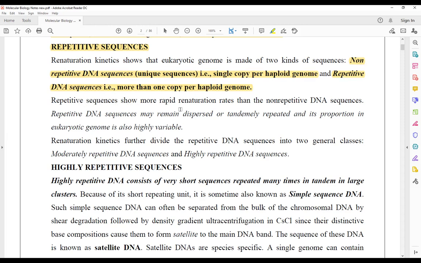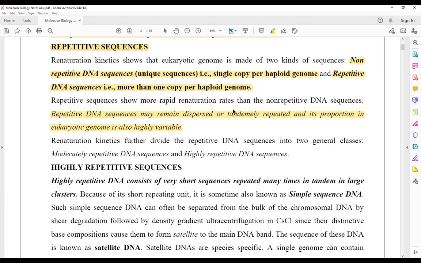Repetitive sequences show a more rapid rate of renaturation than the non-repetitive DNA sequences. Repetitive DNA sequences may remain dispersed or randomly repeated, and their proportion in the eukaryotic genome is also highly variable. Our eukaryotic genome is made up of more than 70% repetitive DNA sequences.